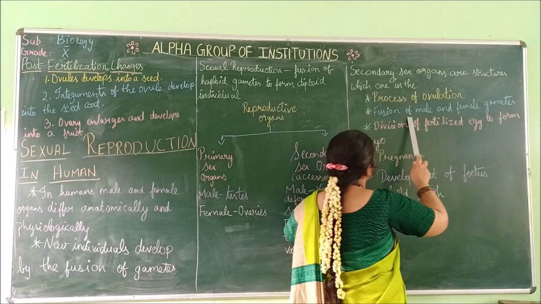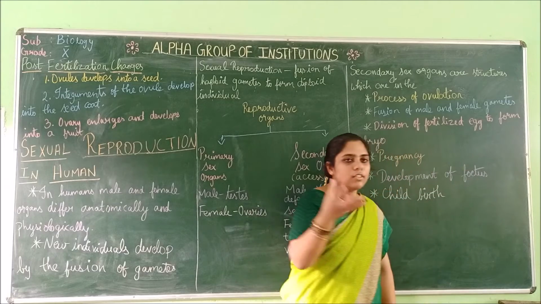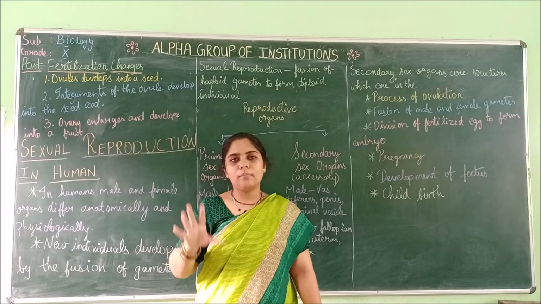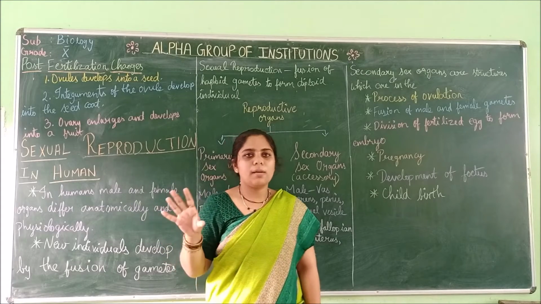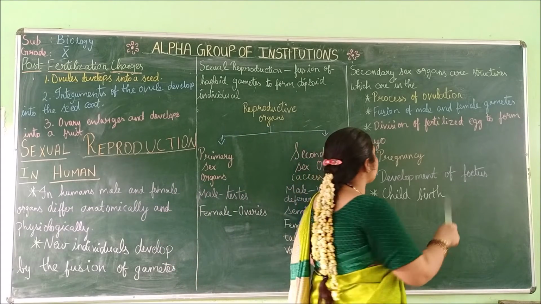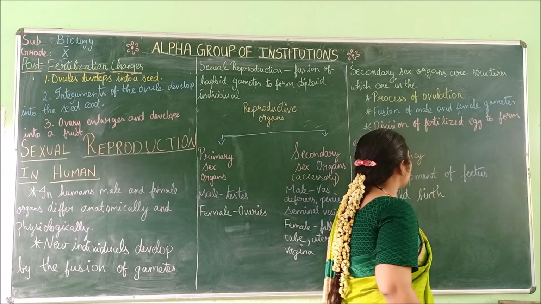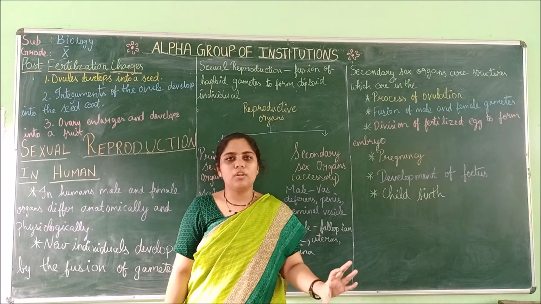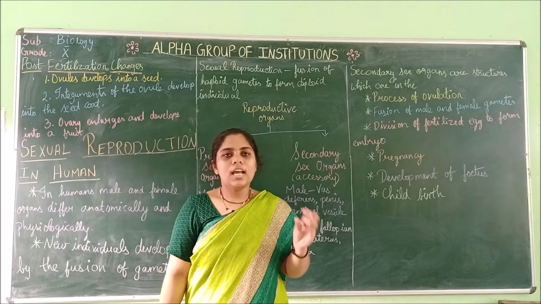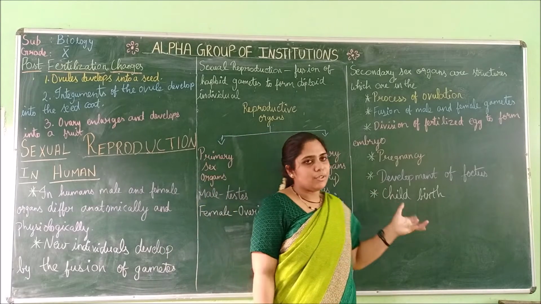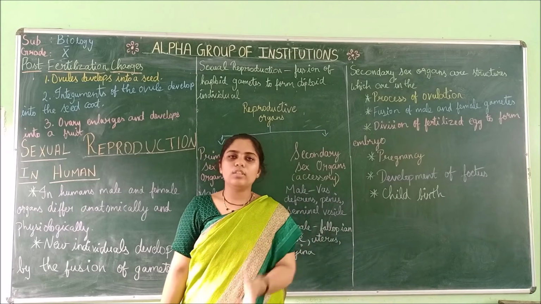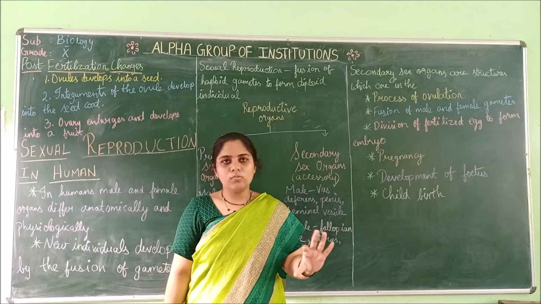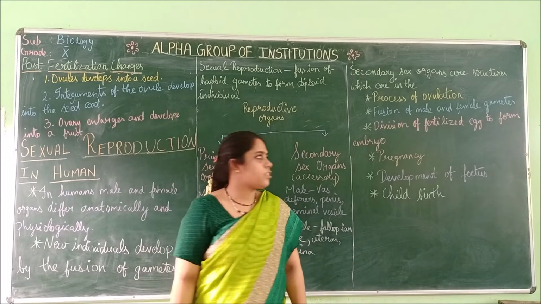Likewise, the organs used for the fusion of male and female gametes also come under the secondary sex organs. Then the division of the fertilized egg to form a zygote. After fusion and fertilization, how the zygote forms into an embryo. The organs involved in that process come under the secondary sex organs.